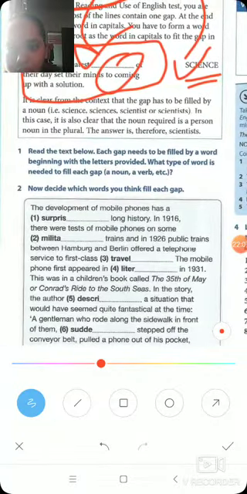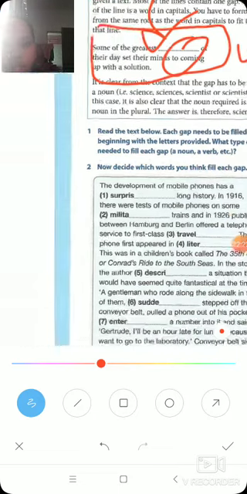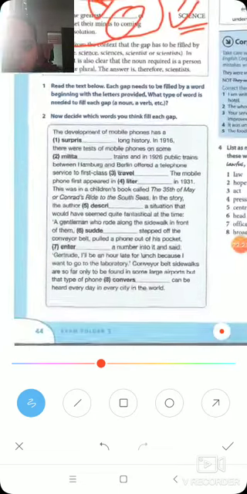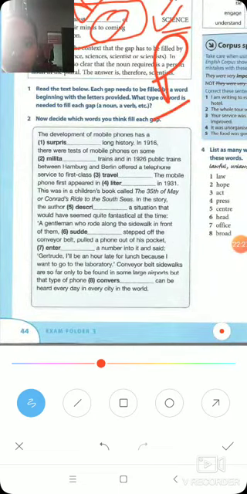let's do this. Read the text below. Each gap needs to be filled by a word formed from the word provided. What type of word is needed to fill each gap: a noun, a verb, etc.? Now decide which words you think can be filled in the gap. Here I am pausing.